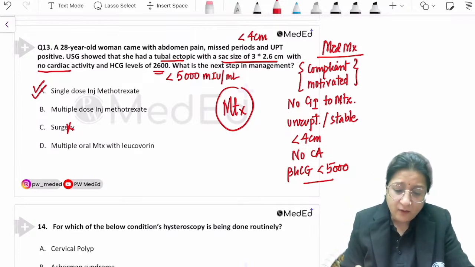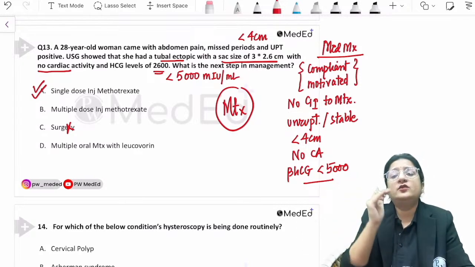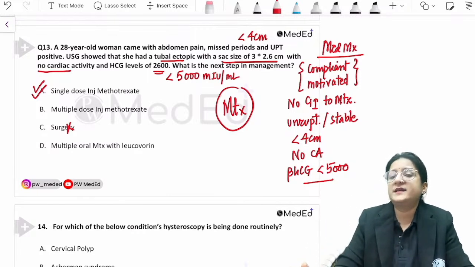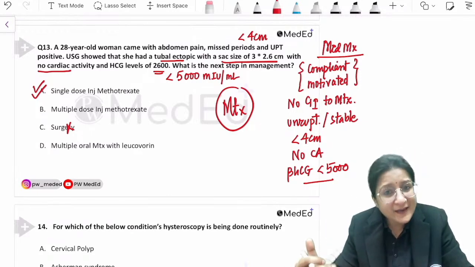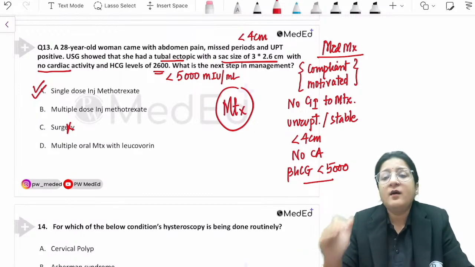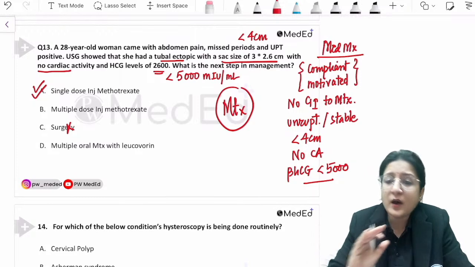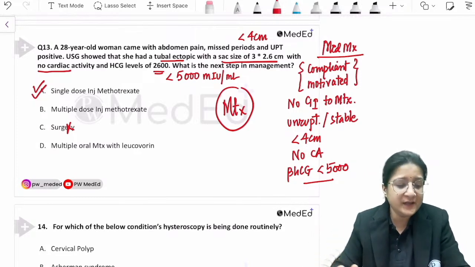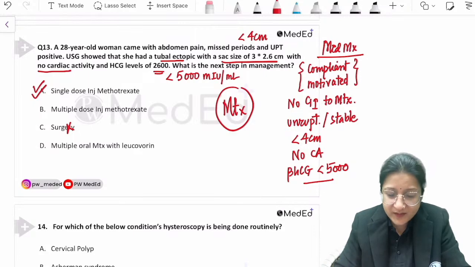All right. Now, leucovorin with methotrexate is given whenever multi-dose methotrexate is used. So multi-dose methotrexate for ectopic is one of the regimens, but it is not preferable and it is not the first line regimen. So it's single dose injection methotrexate. That would be the answer.